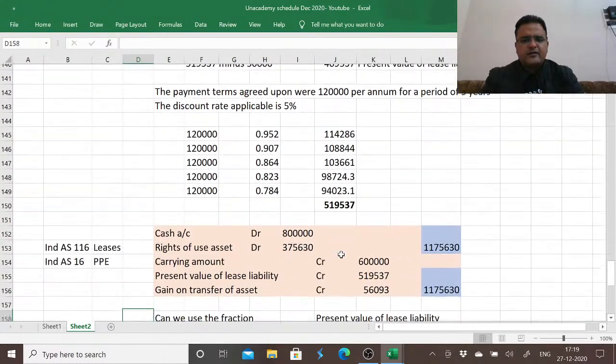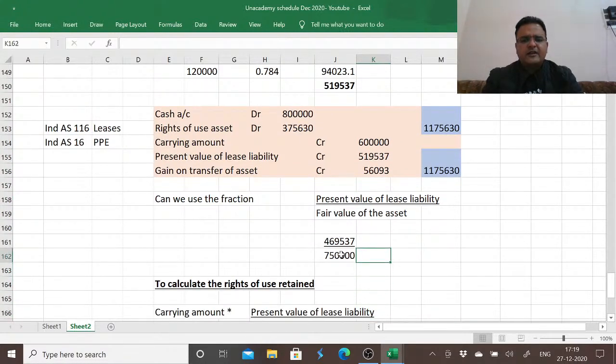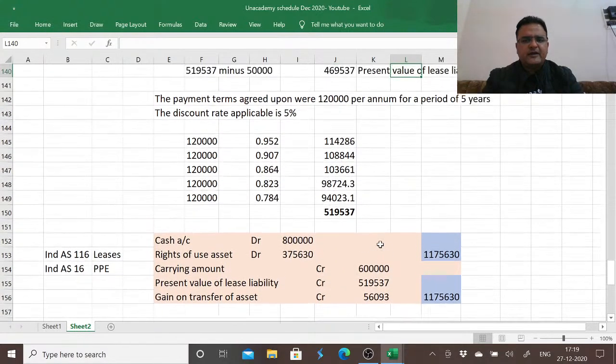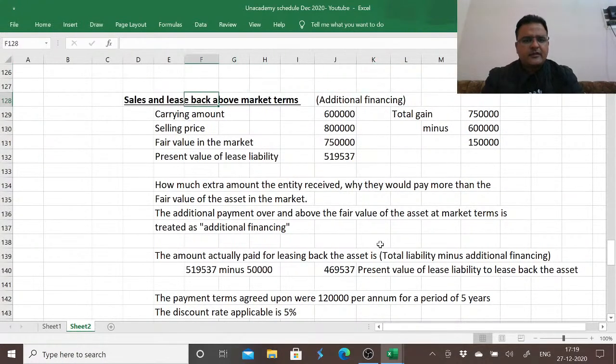So the above market term situation was that the present value of lease liability is 519,537, but in reality we had to use in the fraction 469,537, because that's the actual amount which we are liable to pay to lease back the asset. So this is how we deal with sale and leaseback transaction when dealing with additional financing.